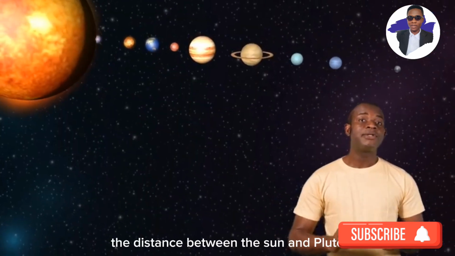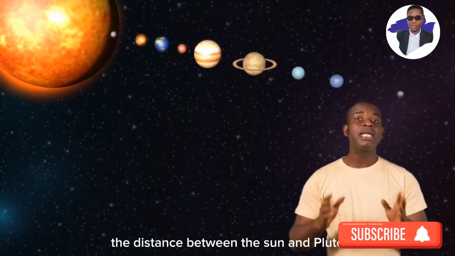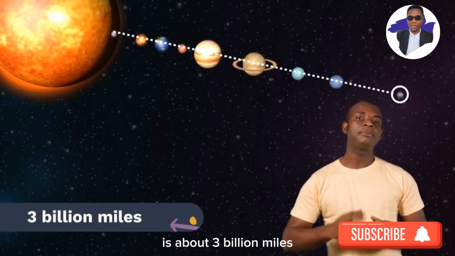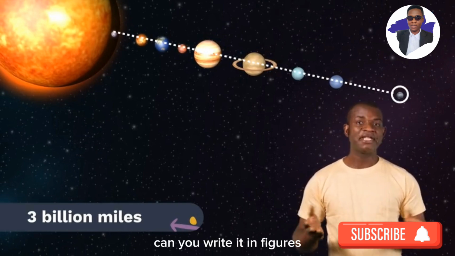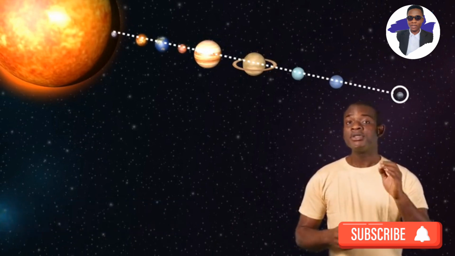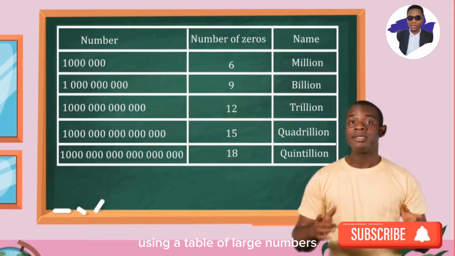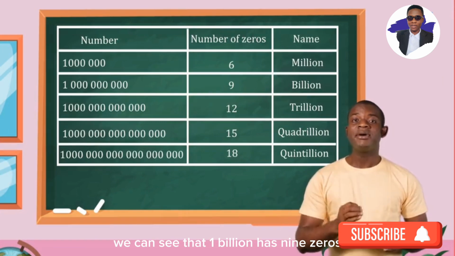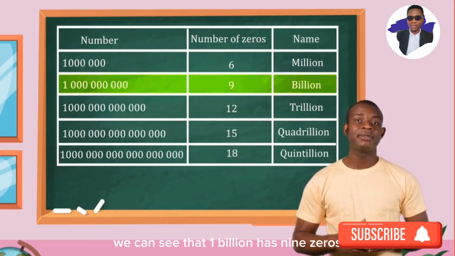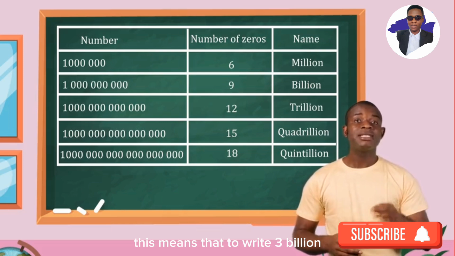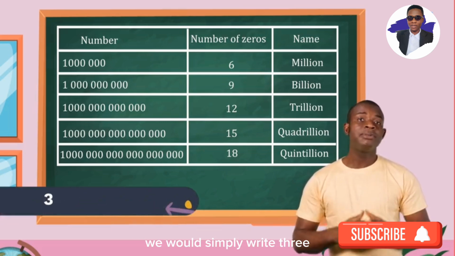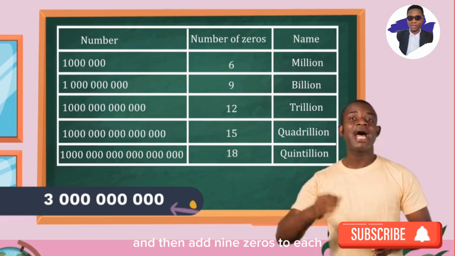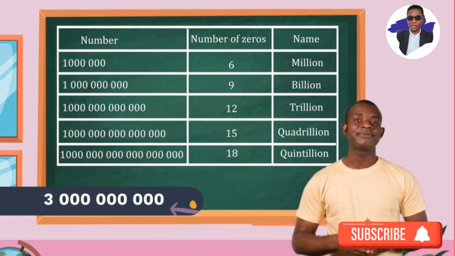The distance between the Sun and Pluto is about 3 billion miles. Can you write it in figures? Using our table of large numbers, we can see that a billion has 9 zeros. This means that to write 3 billion, we would simply write 3 and then add 9 zeros to it.